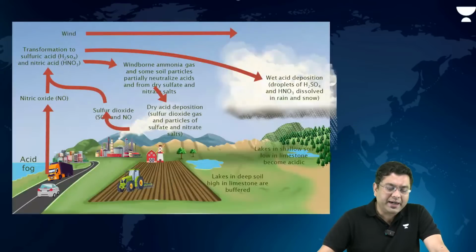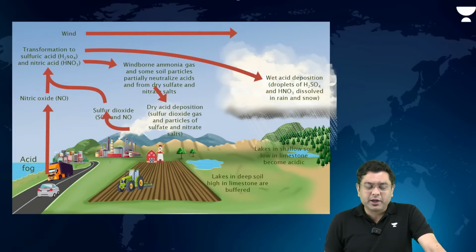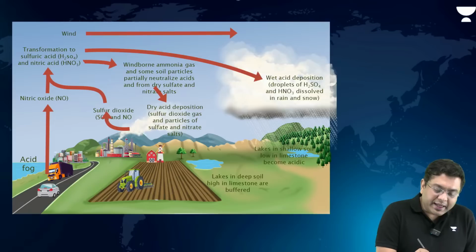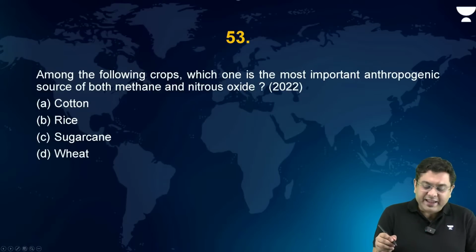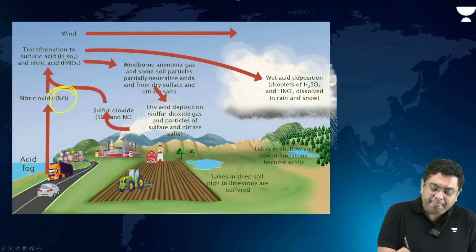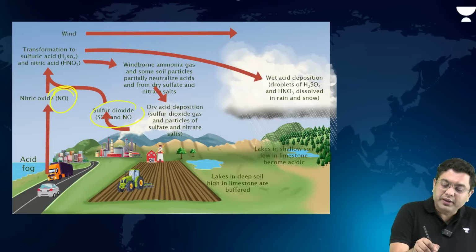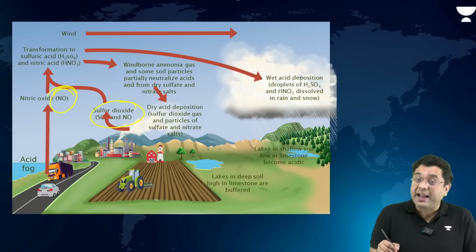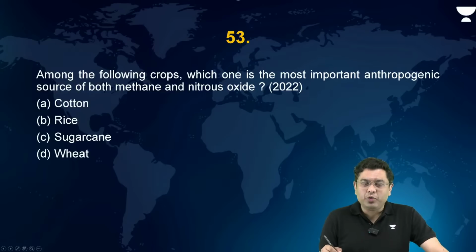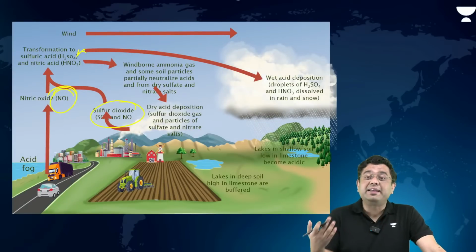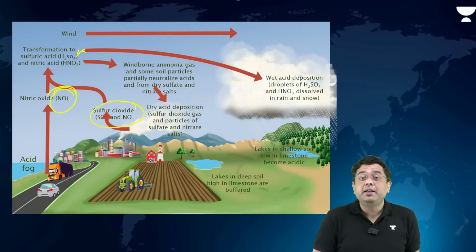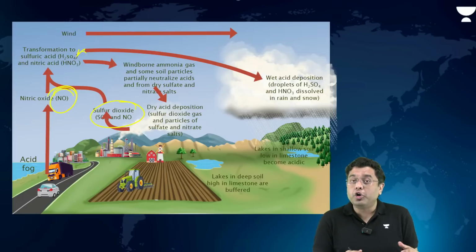So if you take a look at it, this is the entire cycle of acid rain, where basically nitrogen oxides that you have, right? Sulfur oxides, nitrogen oxides, all of them, they will produce the sulfuric acid, nitric acid, and that is how eventually you will have the winds which will move. So the winds can carry out dry deposit, then you can have the rainfall caused, that will cause the wet deposit.